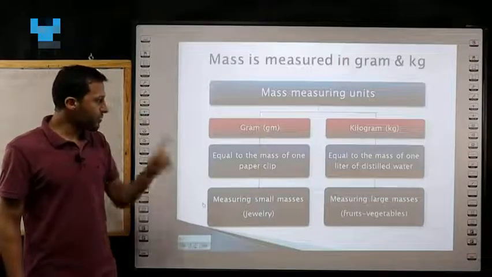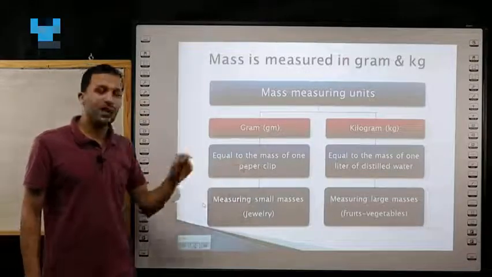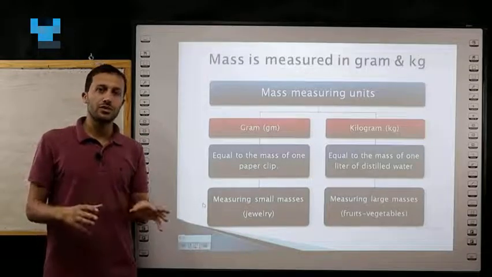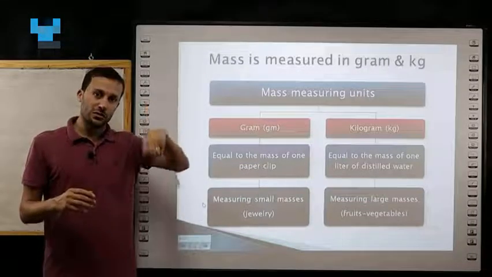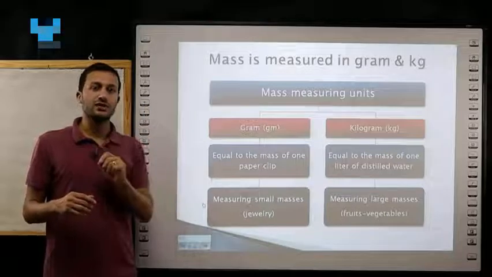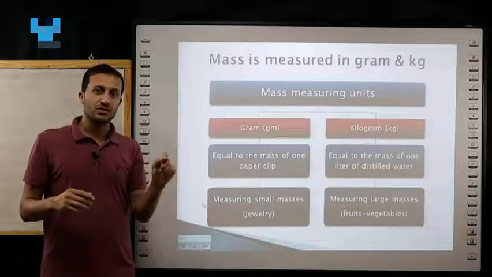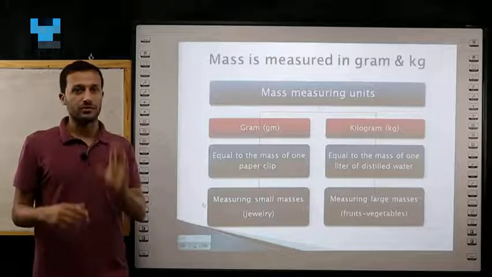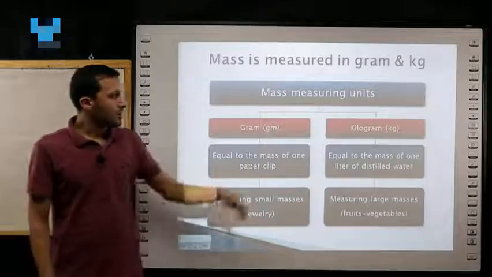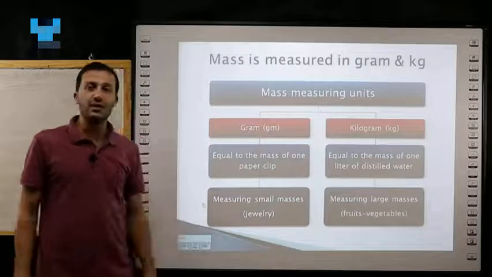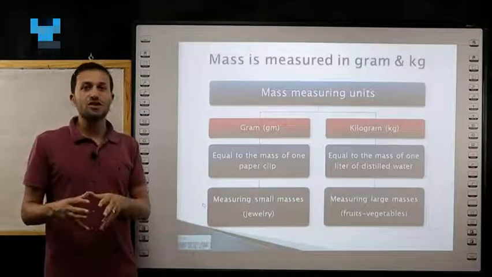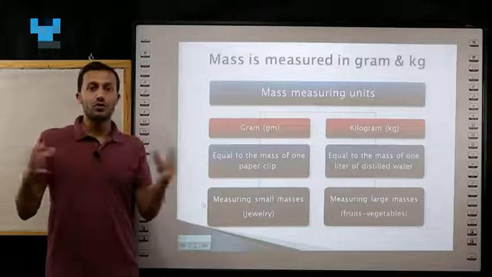And 1 gram equals the mass of 1 paper clip. So if you bring 1 paper clip and put it on a sensitive balance, this will give you a mass of 1 gram. The measuring unit number 2, kilogram. Kilogram is used to measure large object masses.